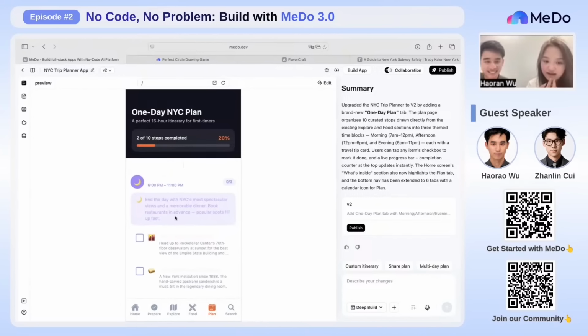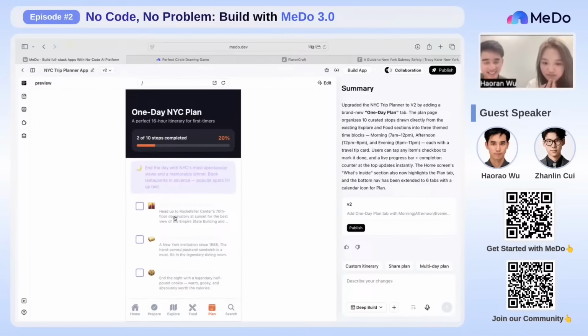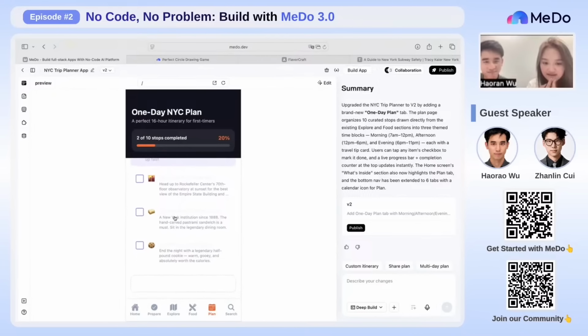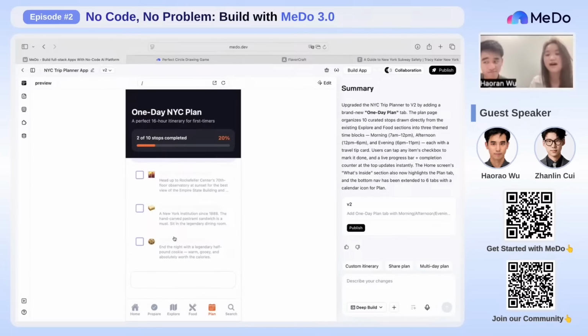Fair. Okay, for the night stuff, Top of the Rock and the sunset. But anyone who goes through all the checklists in the plan won't have any energy left to do other stuff. Perhaps, yeah, it's an intense plan, I would say. But we can adjust it based on your own needs and demands, right?